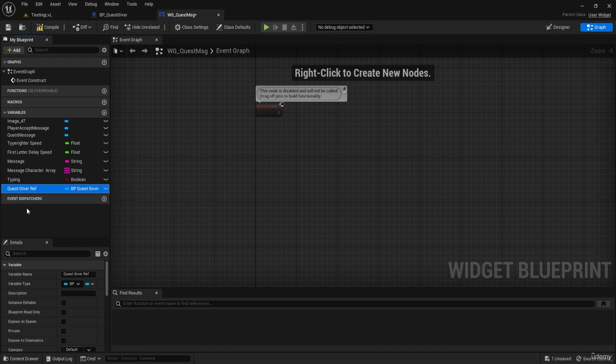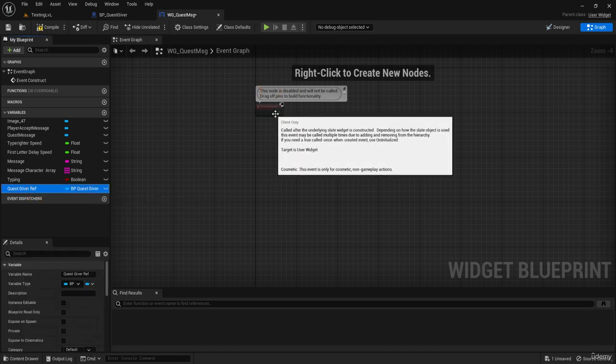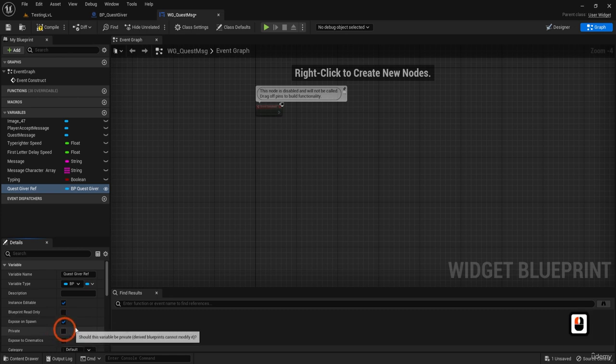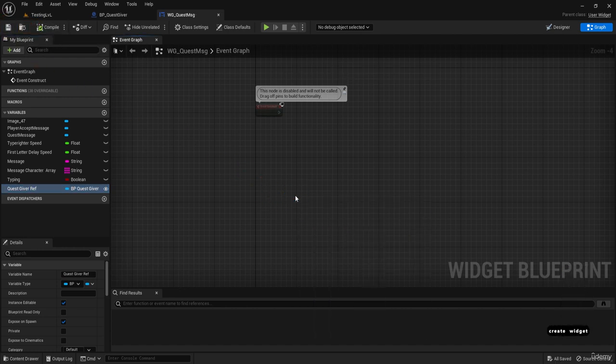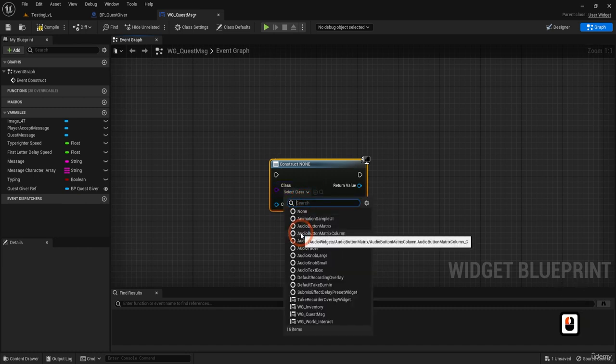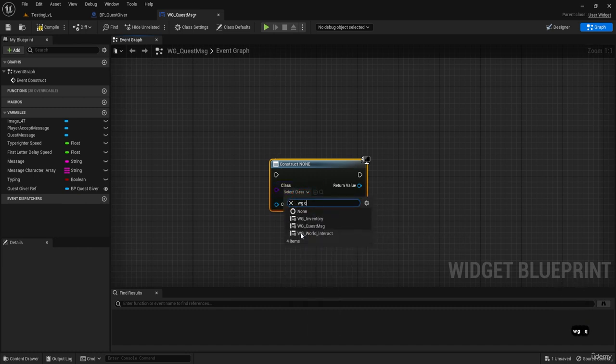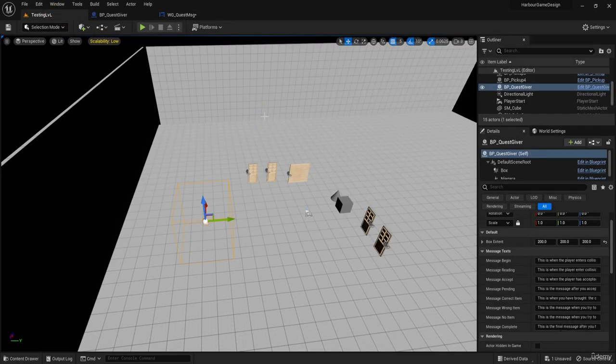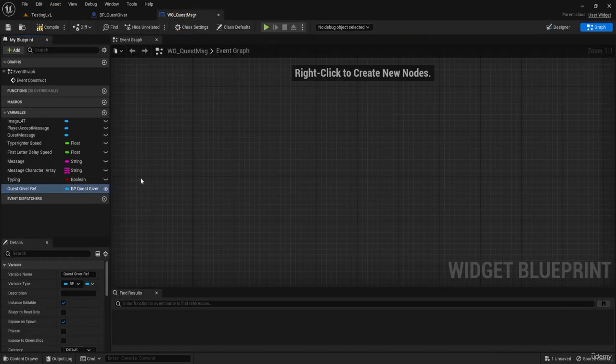Now you could find it with get all actors of class, but it would be more optimal to expose it on spawn, so when the widget is created we can give it its reference, like when you create a widget. So it's not only for the editor, but also for when you're spawning a blueprint. The same would be for an actor when you expose a spawn variable.